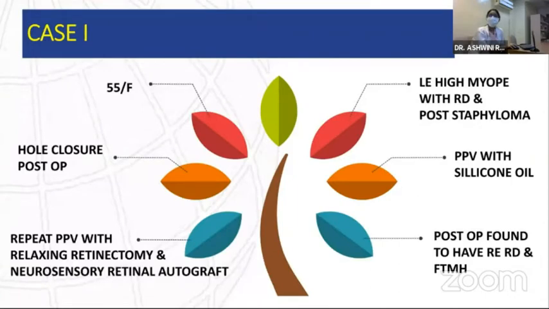Case 2. A 25-year-old male with a history of pars plana vitrectomy done for rhegmatogenous retinal detachment presented with reduced vision post-surgery. Intraoperatively, the surgeon had a retinal touch injury near the disc margin. Because of scar contraction, he presented with a large full-thickness macular hole of more than 1500 micron in size. He underwent repeat pars plana vitrectomy with neurosensory retinal autograft. Barrage laser was done superonasal to the disc.